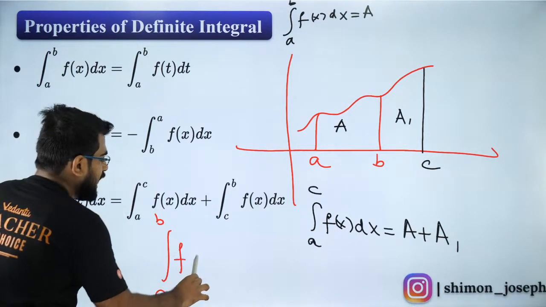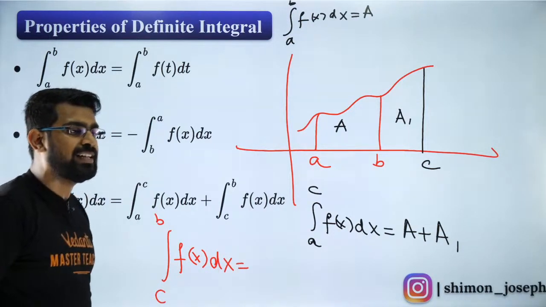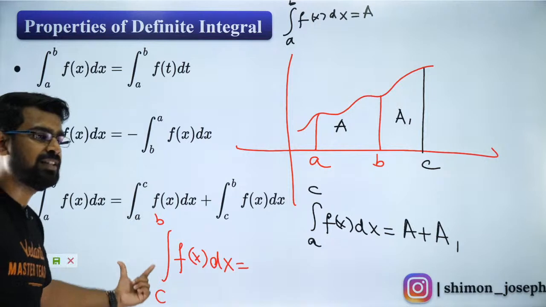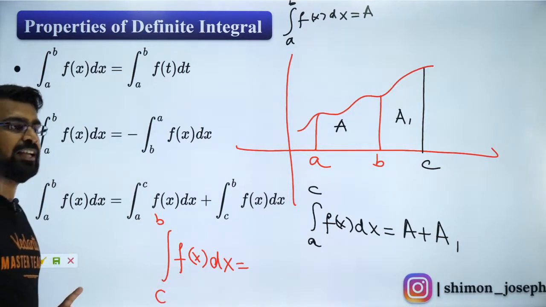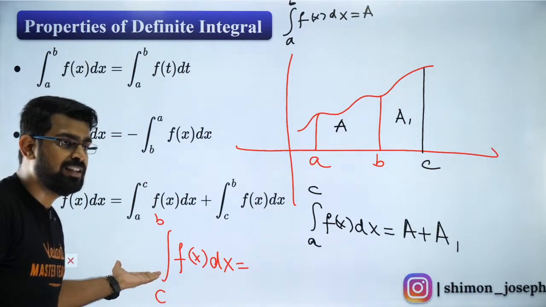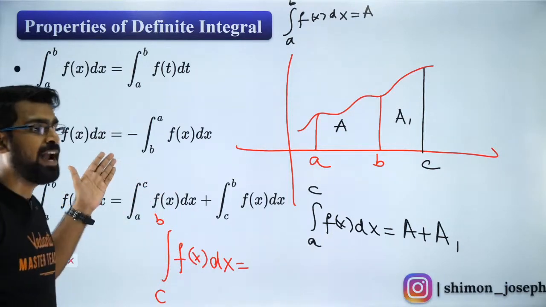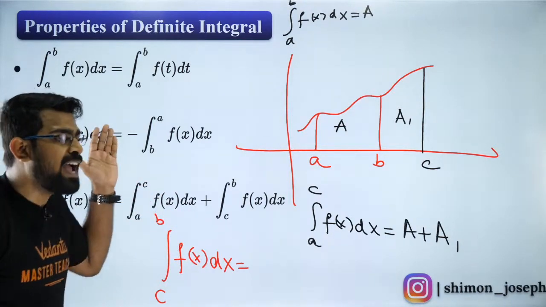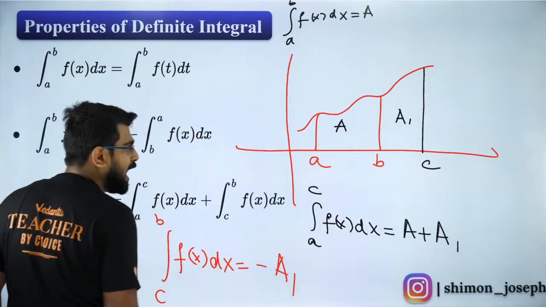Integral from C to B, f of x dx, is how much? Let me see how many of you are answering it correctly. It is equal to what? It is equal to A1? No, it is not equal to A1. What is it? Very good, Hariharan. Hariharan is right. It is minus A1.